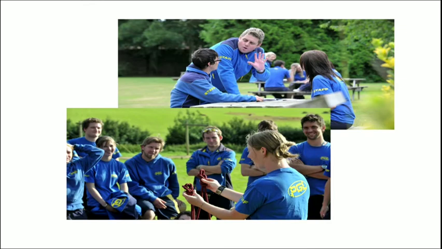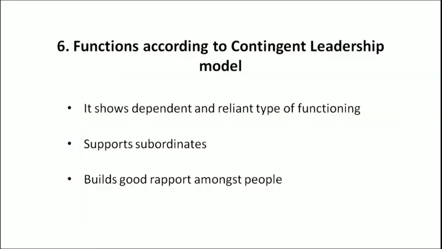This type of functioning, where the work goes on with maintaining interrelationship, is based on the contingent leadership model. Let us understand it more. According to this model, the functions are to show dependent and reliant type of performance. The leader is always ready to support subordinates so that they do not feel left out. It helps them to feel involved in the work. The leader builds a good rapport and relation amongst the people. The people come together with a positive feeling to work together as in a contingent.